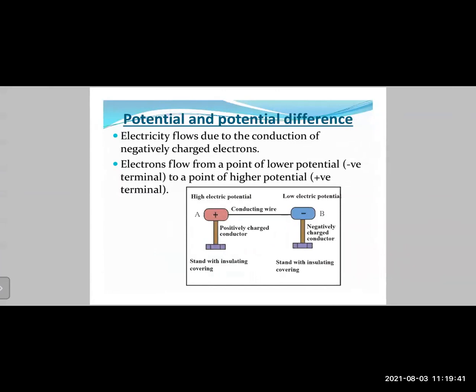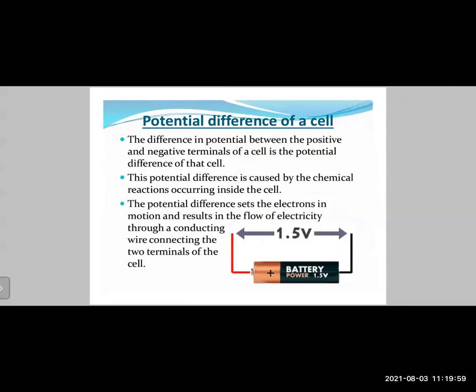When you connect these two terminals, what will happen? Electricity will flow from the red terminal, which is at a higher electrical potential, to the blue terminal, which is at a lower electrical potential. Whereas electrons will flow in the opposite direction, that is from the negative terminal to the positive terminal, which we had learned, right? So in the case of a cell, what do we have inside the cell?